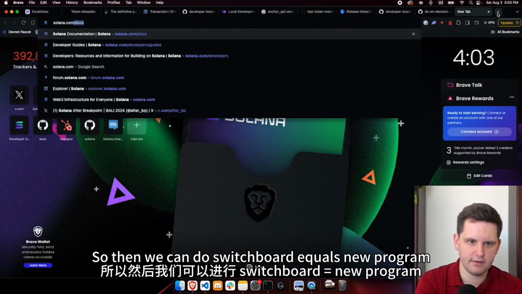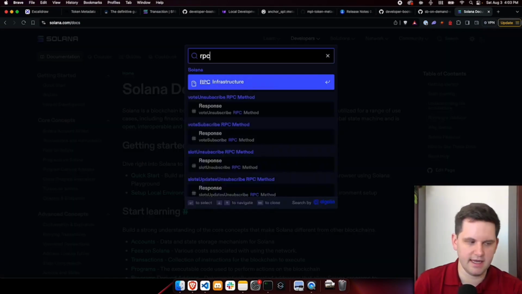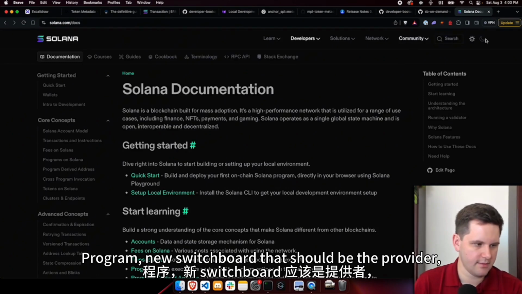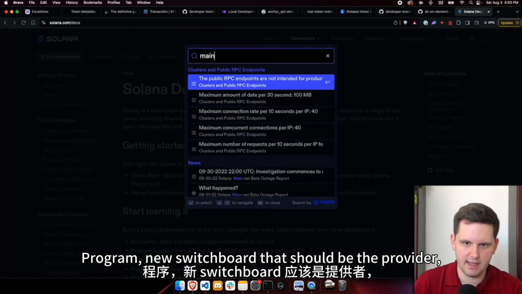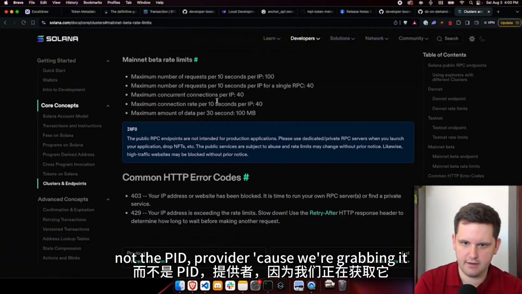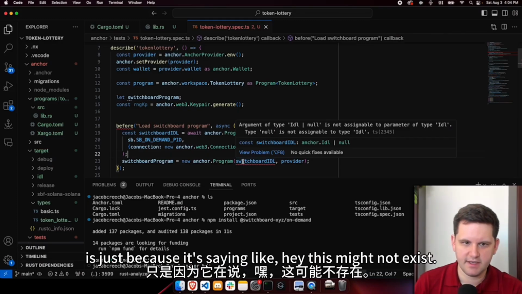So then we can do switchboard equals new Program using the switchboard IDL. And let's see, make sure I did everything correctly. Program, new switchboard should be the provider, not the PID. Provider, because we're grabbing it from our provider. All right, so this error right here is just because it's saying, hey, this might not exist.